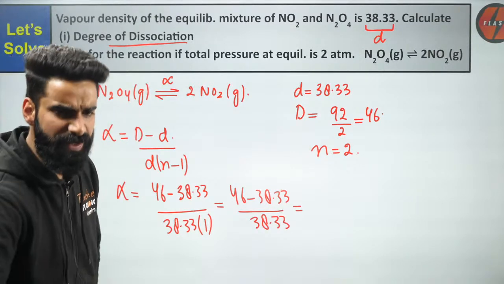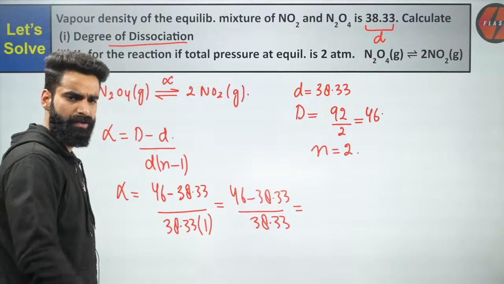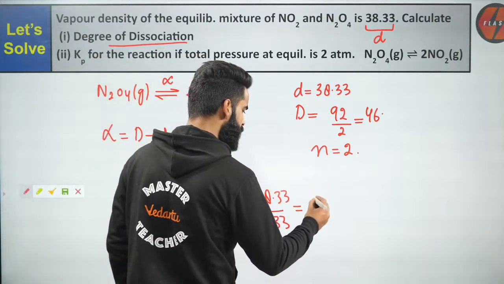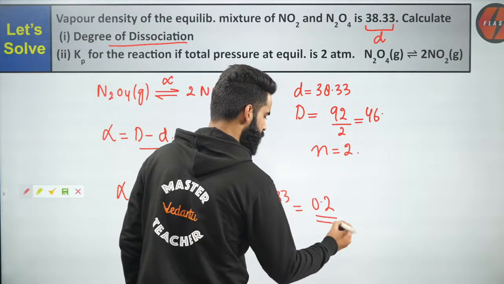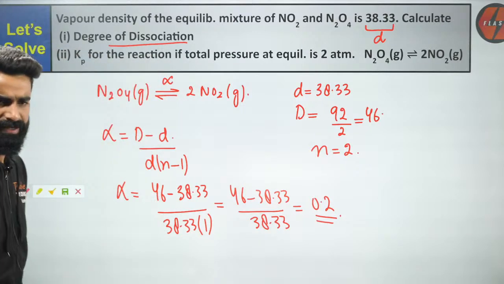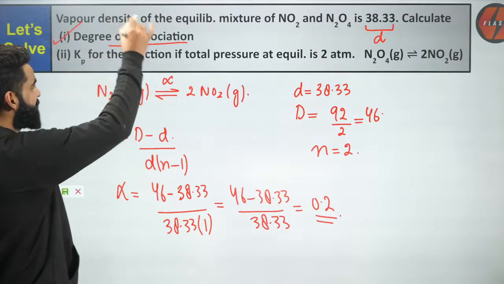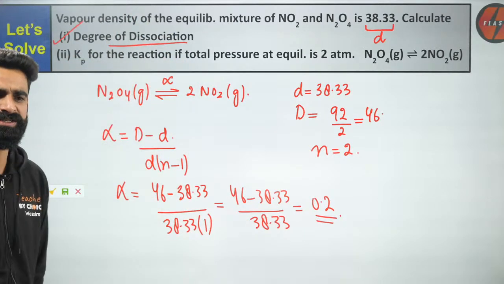Ashwarya is saying it's coming as 0.2. Okay, all right. Alpha value you are getting from here as 0.2. So my first part of the question is done and dusted.